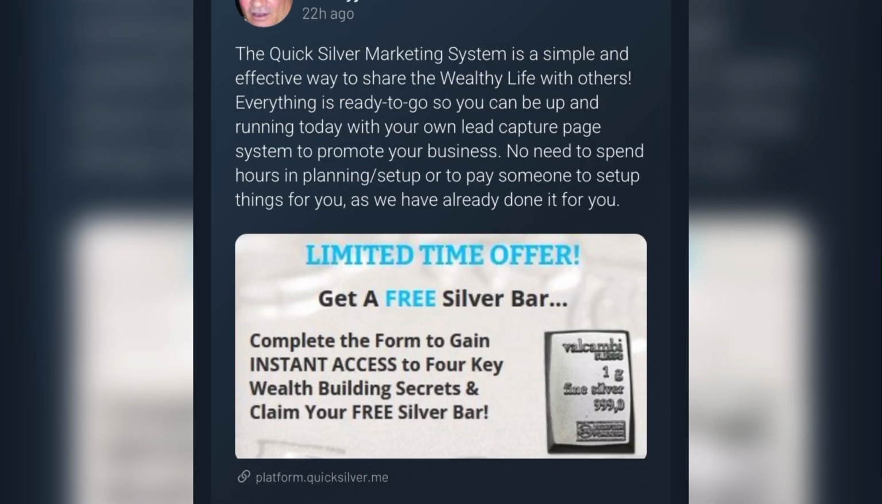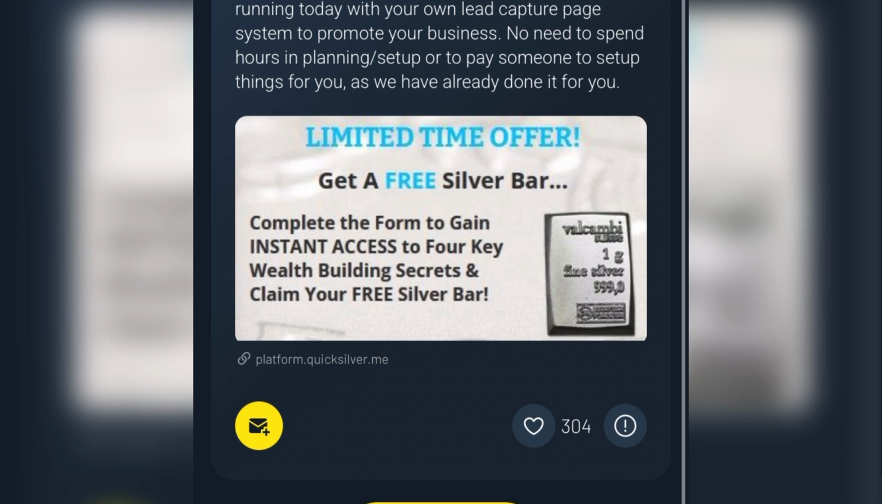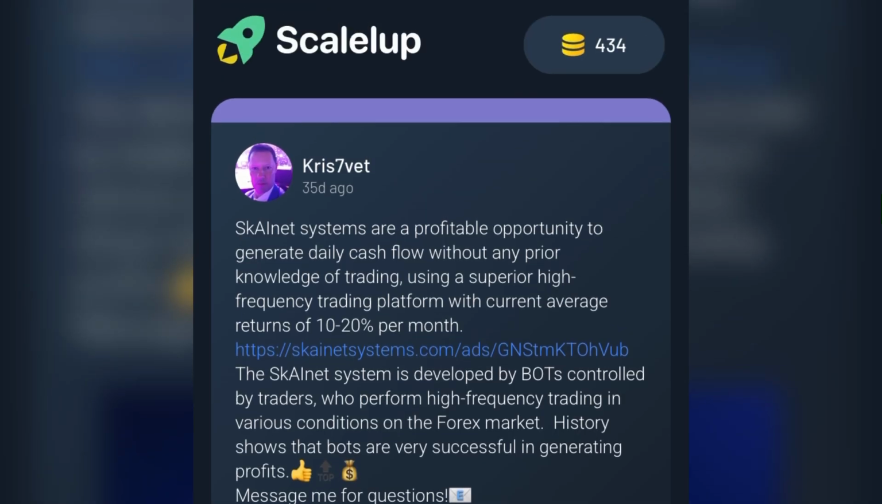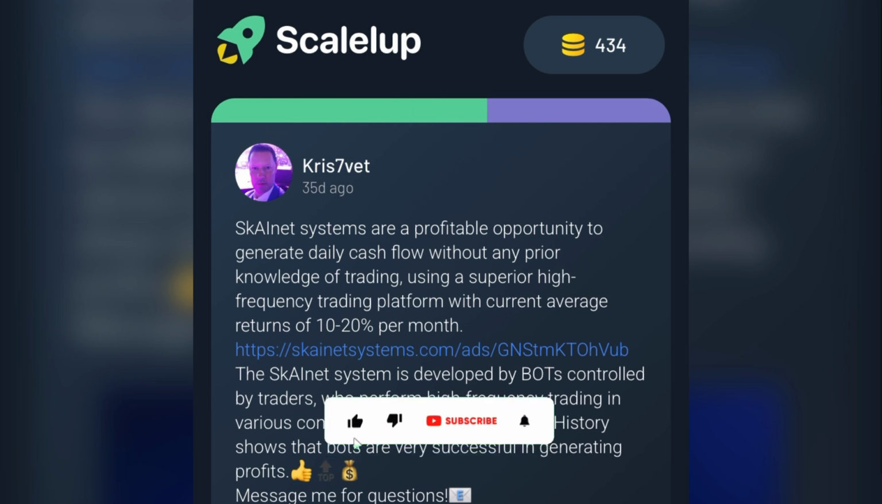Once you have actually stayed on this page for some seconds, you just have to come down here and click on this button, then click on show next post. So next post will actually start loading. As you can see, this green that is actually loading. So once this has loaded to the end, what you just need to do is to like this post and click on next.